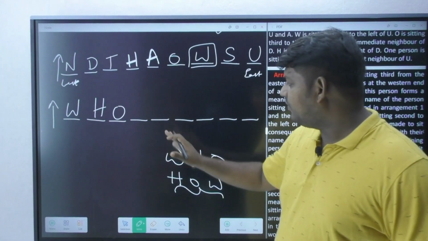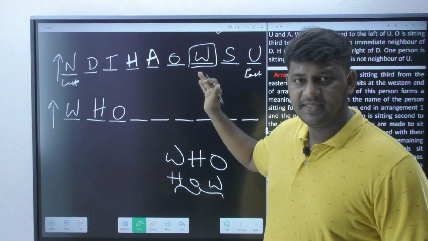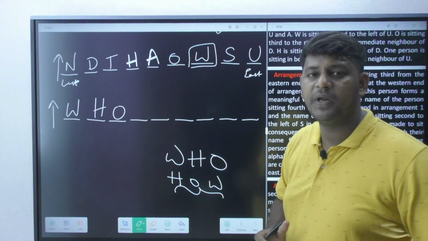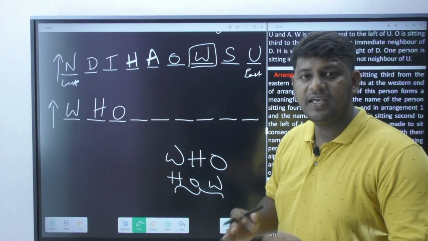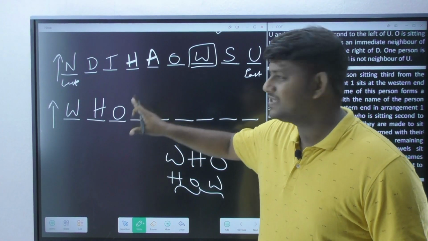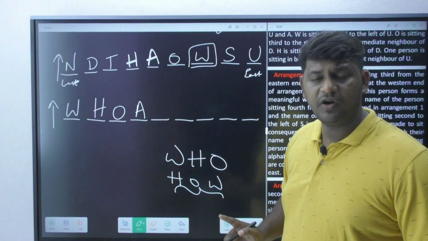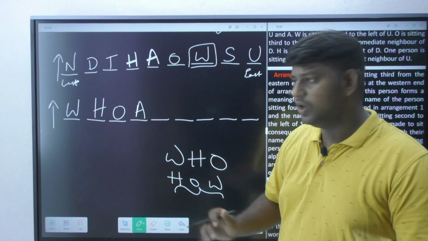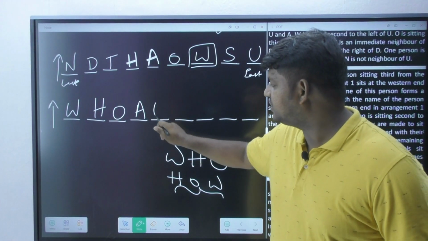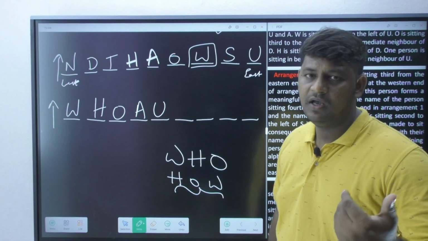So whatever leftover positions are supposed to be filled, 6 other persons are going to come and fill up. In what order? First I have to bring vowels. Now A, E, I, O, U are the vowels, but O is already gone. What is the first vowel you are going to see? A. E is not available in our question. I is not available. O has already occupied a position. Now the leftover vowel is U, because these two are going to be called as vowels.